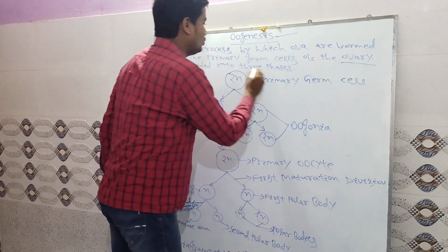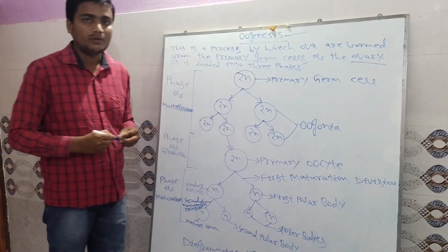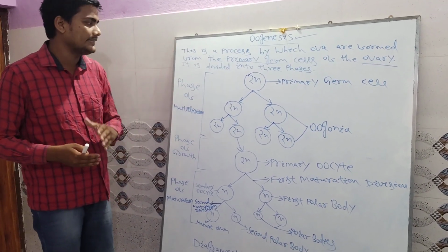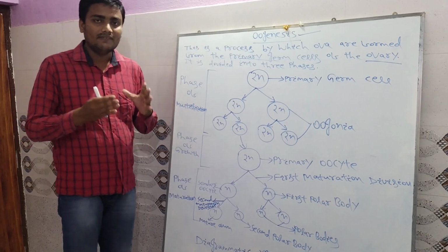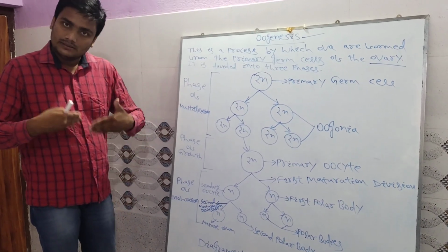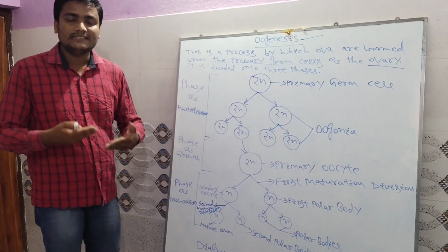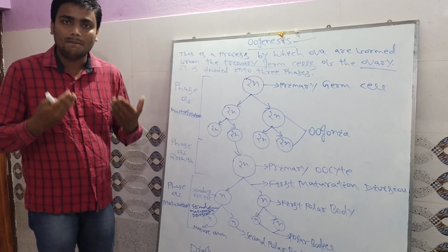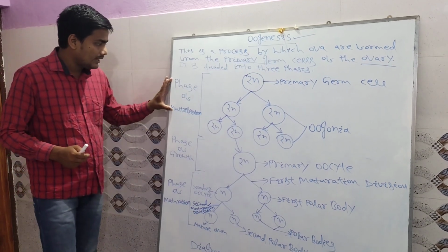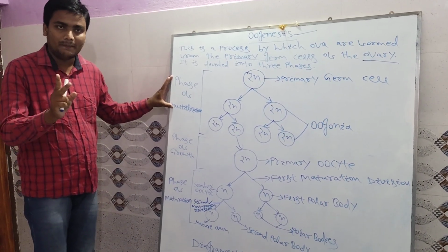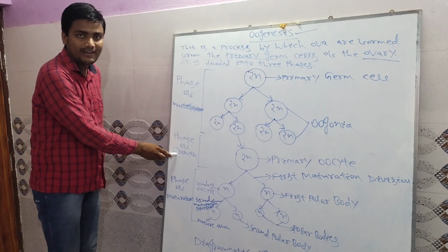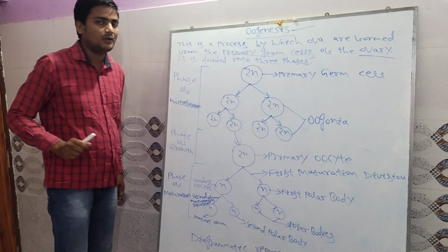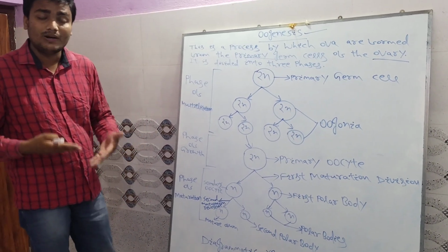Particularly in our ovary, the ovum is formed from the primary germ cell, that is called oogenesis, and it is divided into three phases. Similarly, spermatogenesis is divided into three phases: phase of multiplication, phase of growth, and phase of maturation. Oogenesis is a similar process and occurs in three phases: phase of multiplication, phase of growth, and phase of maturation. So first, in the phase of multiplication, in spermatogenesis, what occurs?